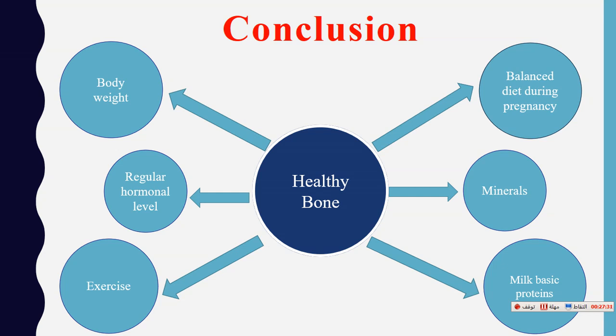Also the calories in our diet. Studies show that a person taking fewer than 1000 calories per day can also affect the bone, because this creates rebound hunger and reduces bone and muscle mass.